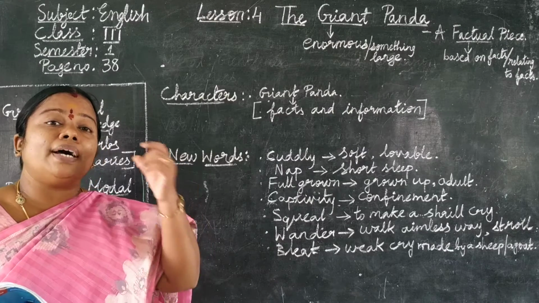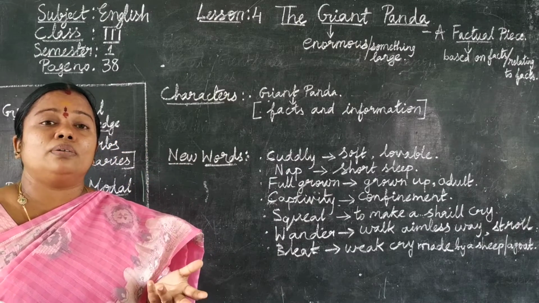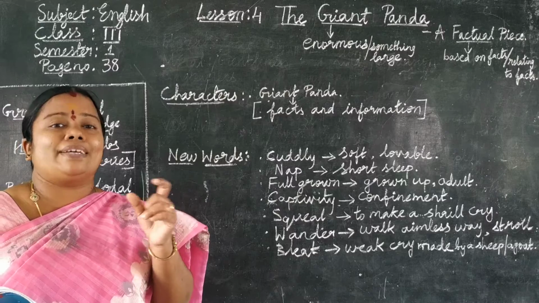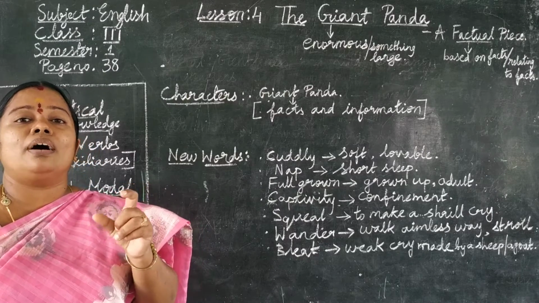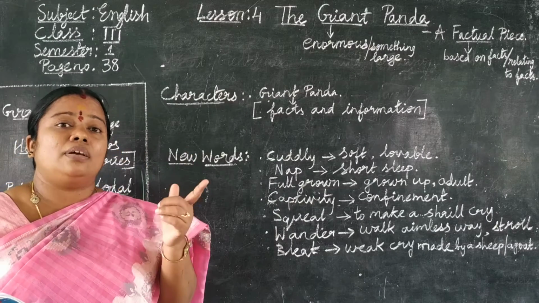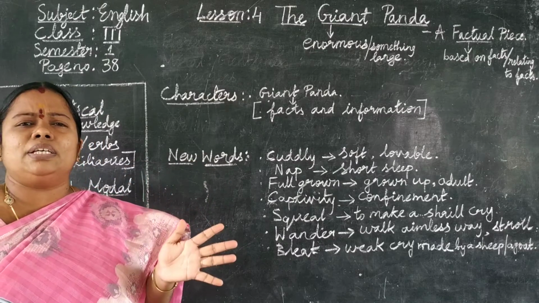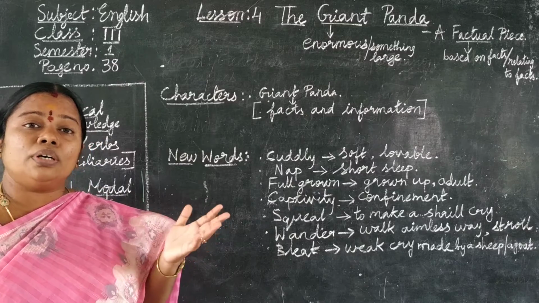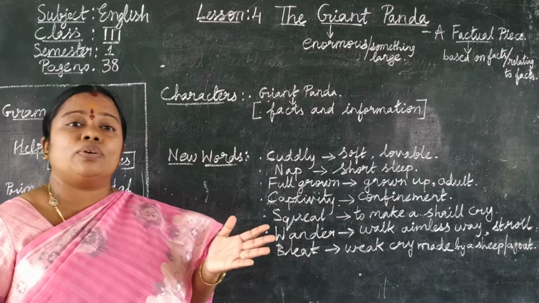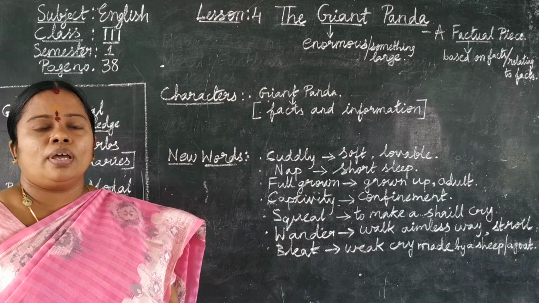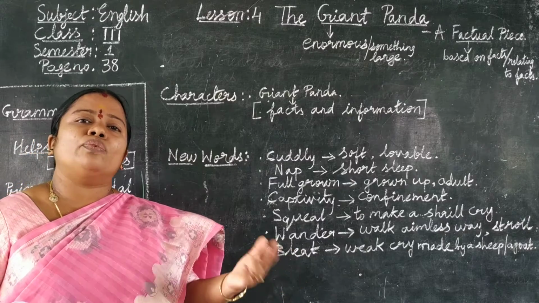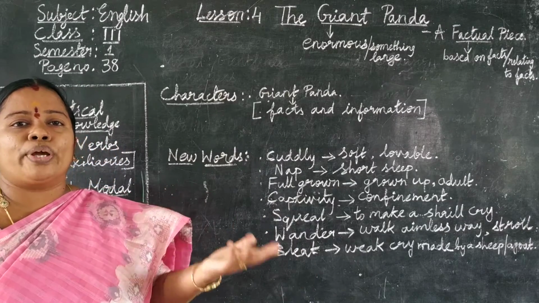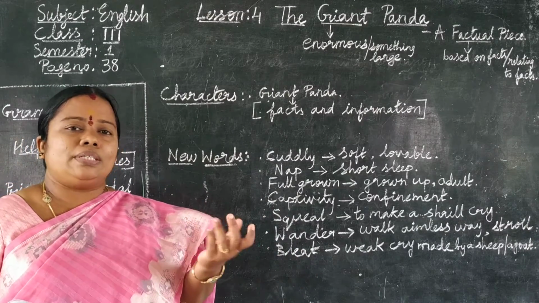And how do the eyes of the panda look, children? Like cats. The eyes of the panda are like the eyes of a cat, which can see clearly even in darkness. And what do the pandas eat, children? Bamboo. But in zoos they are given rice, apples, potatoes to eat.